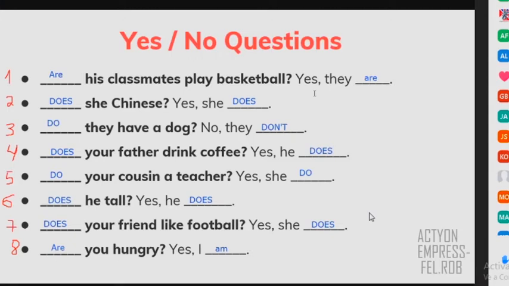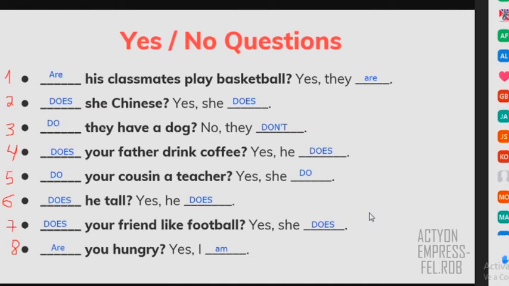Wait, now we have a lot of do and does, and we have only 2 with the verb to be. Let's see, right? Because it's a combination actually. It's like some of them are with a verb to be and some of them are with doing. So let's check together. Let's check first the ones that are correct, right? For example, number 3 is correct, right?